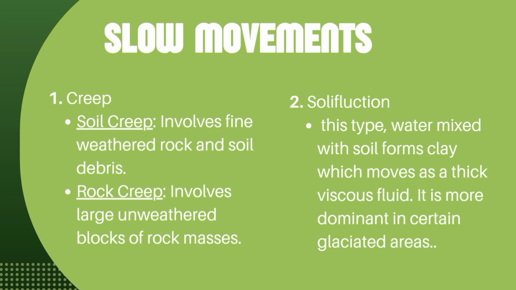Creep. Slow downward movement of soil or rock. You won't notice it daily, but over years, you'll see bent trees or leaning fences. Solifluction. In this type, water mixed with soil forms clay, which moves as a thick, viscous fluid. It is more dominant in certain glaciated areas.